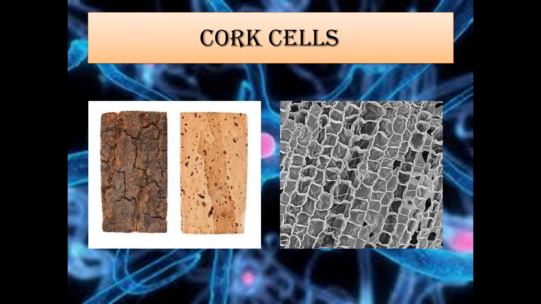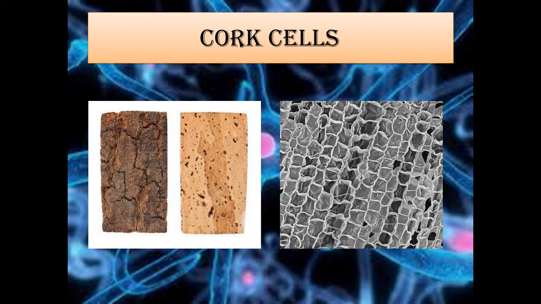Third is that a new cell arises from a pre-existing cell by cell division. No cell can originate spontaneously. Fourth is that every organism starts its life from a single cell. Okay, so these are a few statements about the cell. So this is all about the discovery of the cell.